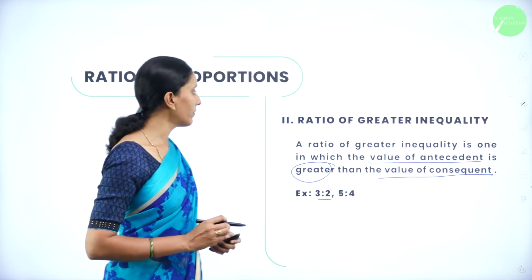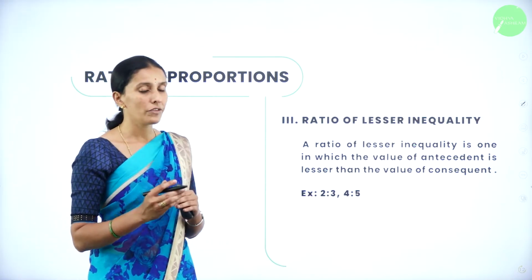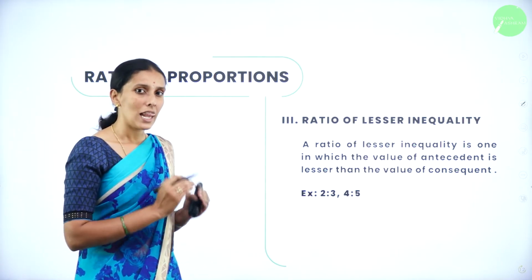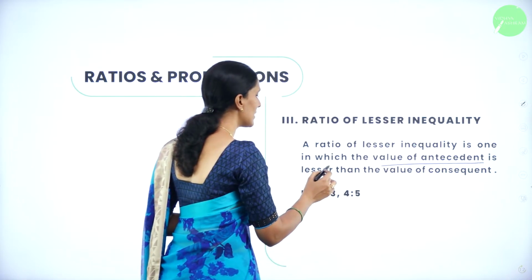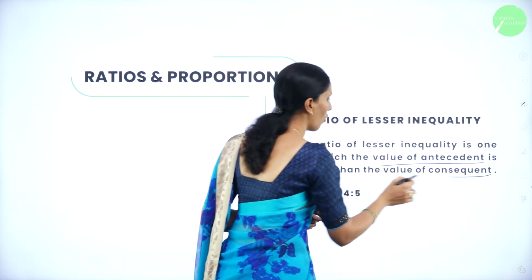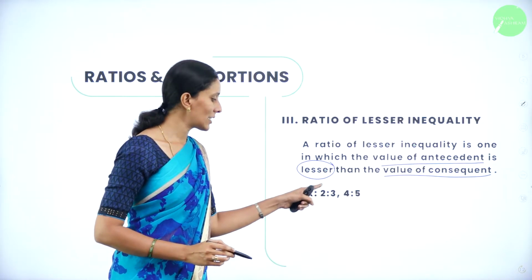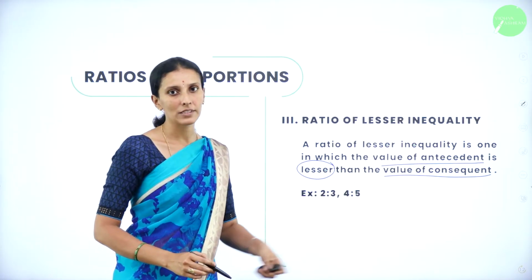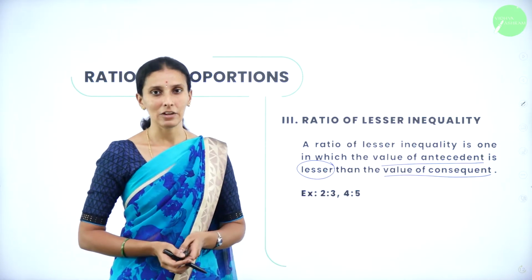In the same way, we have ratio of lesser inequality. That means the value of your antecedent must be less than the value of your consequent. See here, the value of antecedent is lesser than the value of consequent. So you can see here 2:3, 2 is less than 3, 4:5, 4 is less than 5. This is an example of ratio of lesser inequality.